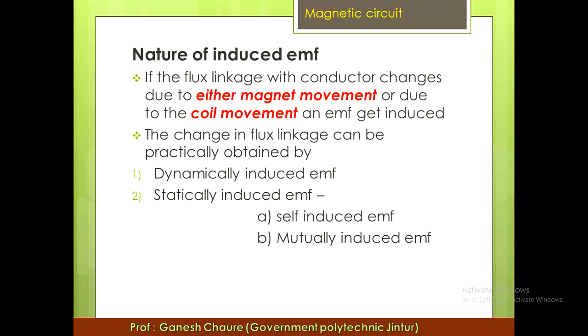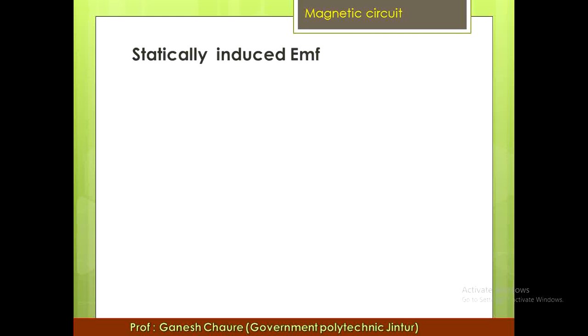To induce an EMF in the coil, there must be either magnet movement or coil movement, and there should be a change in flux linkages. These two are very necessary: either magnet movement or coil movement, and a change in the flux linkages. So in this lecture we are going to discuss statically induced EMF.